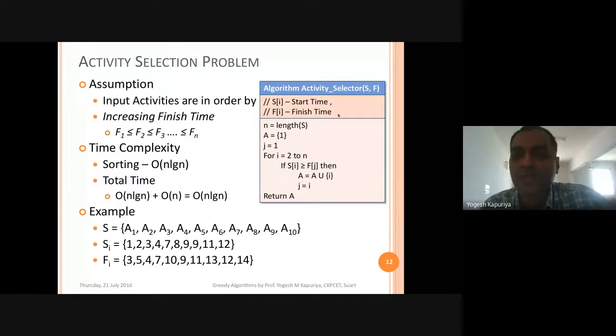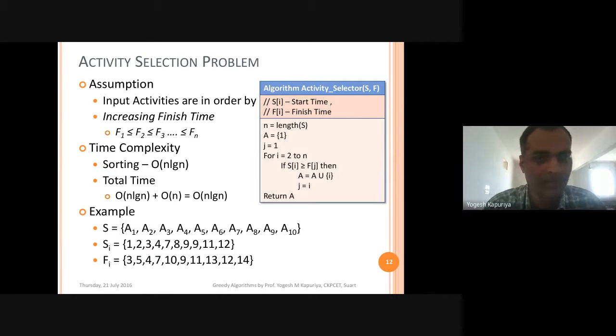So you have a start time and finish time. Here we assume that all the activities are sorted in order of their finish time, so you don't require sorting over here. The first step is obviously you want to run a loop, so you want to identify how many activities are there. So you find n equal to length of s. In some algorithms, you will find n as a third parameter, and in that case, you don't require this step. So the first step is you just find out how many activities there are.